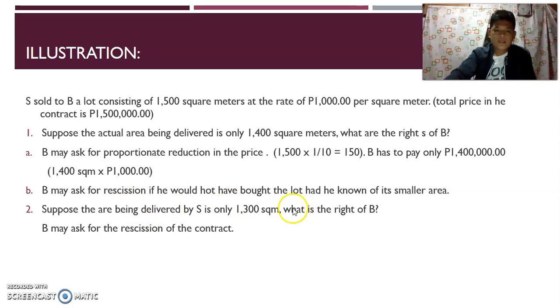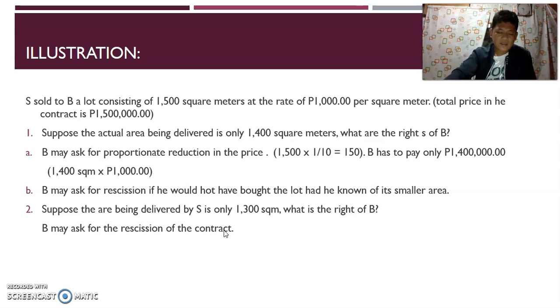So, dito na tayo class. Naputol yung video. So, suppose that R being delivered by S is only 1,300 square meter. So, what is the right of B? So, ang right ni B is pwede siyang rescission. So, he can rescind the contract of sale.